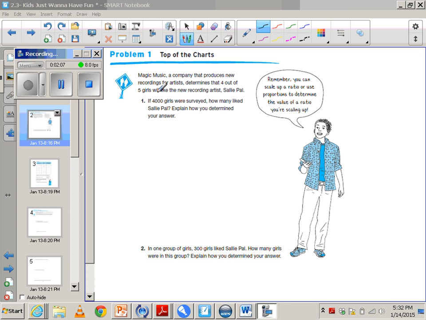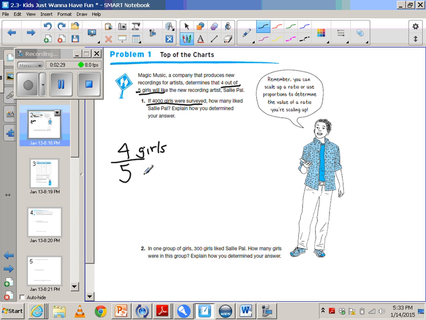So in this, we would annotate and say that 4 out of 5 girls will like the new recording artist Sally Powell. So 4 out of 5, that's our ratio. And then for our question, it asks about if 4,000 girls were surveyed. Well, this is girls, and this is total.